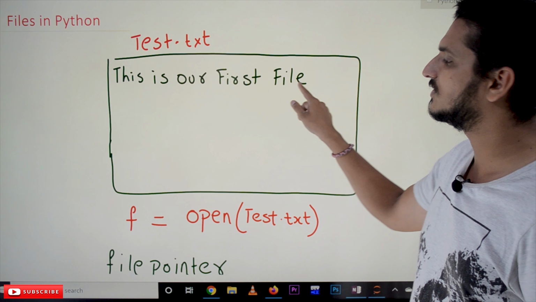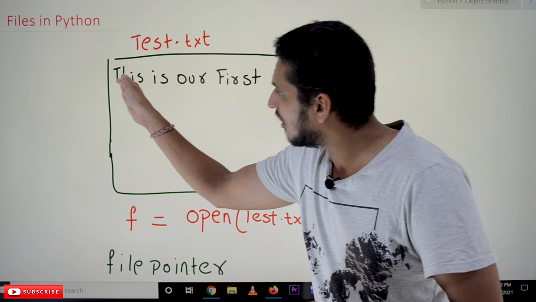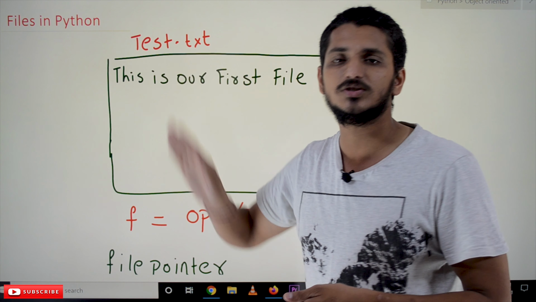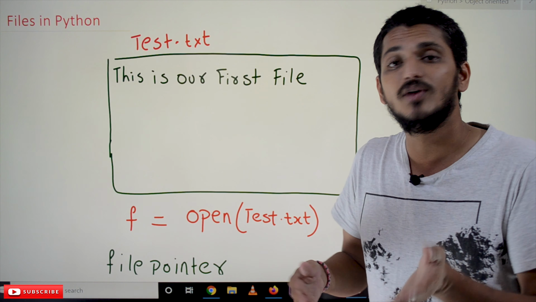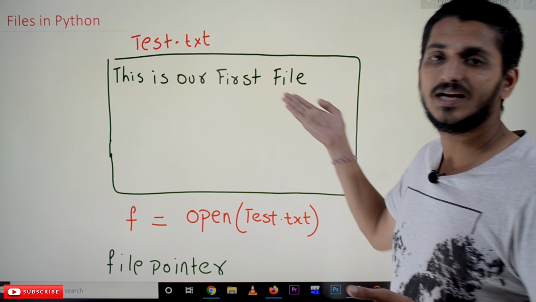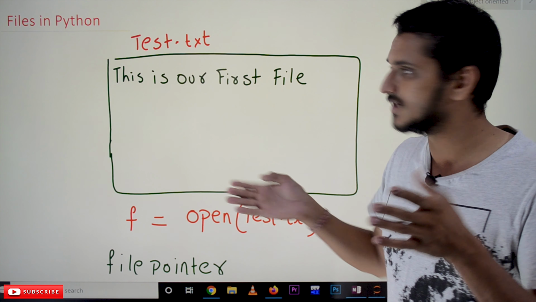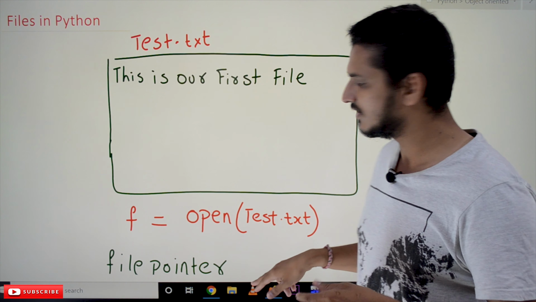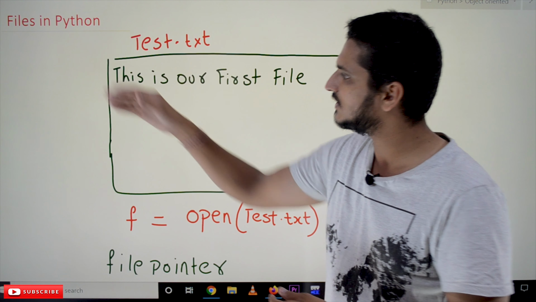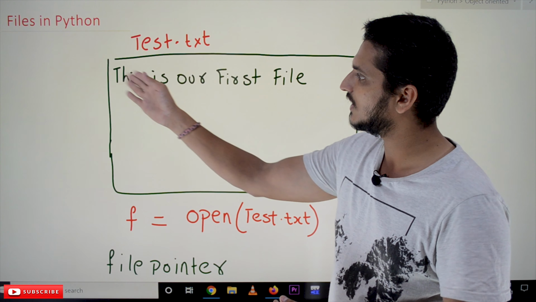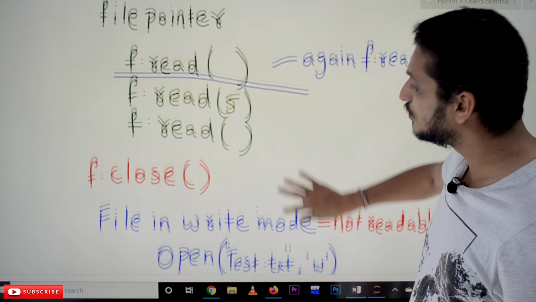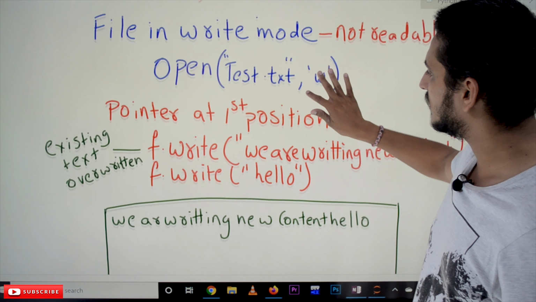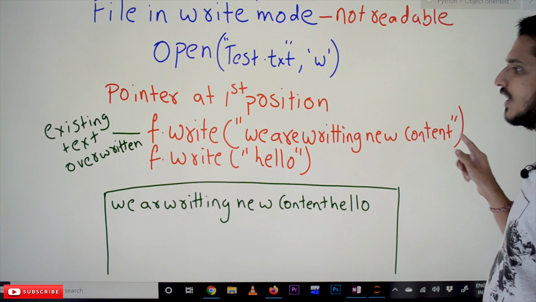Already in the existing file, what is the content we have? This is our first file. Where is the file pointer? Our file pointer is at the first position. Whenever we are writing the new content, it will replace the existing content. That is the point we have to understand. It will take the T and place it as the first character. It will take the H and place it as the second character. It will take the I and place it as the third character from our new text. Whatever new text we are writing, new content.